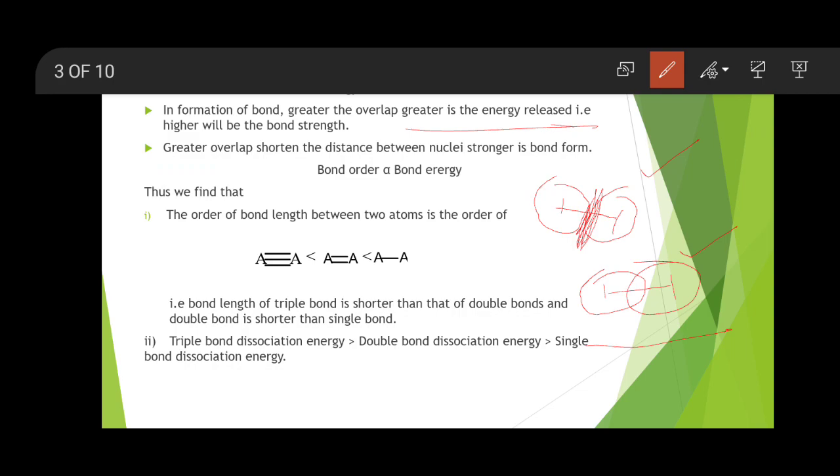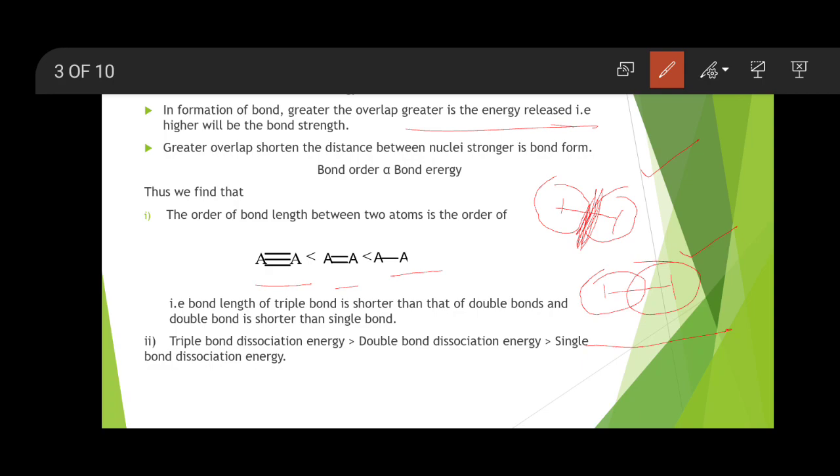A triple bond has less bond length as compared to a double bond, and a single bond has higher bond length as compared to double and triple bonds. For example, between two carbon atoms, if there is a single bond the length will be larger, but if there is a carbon double bond the length will be smaller as compared to the single bond.